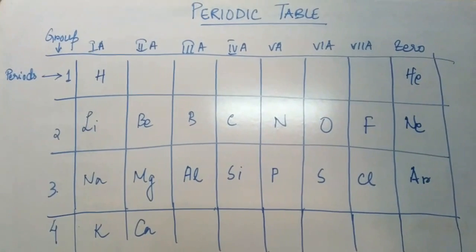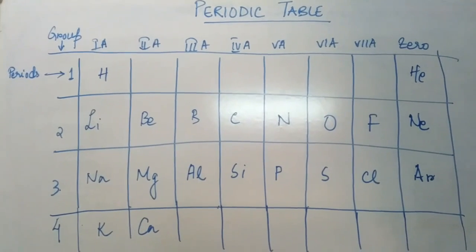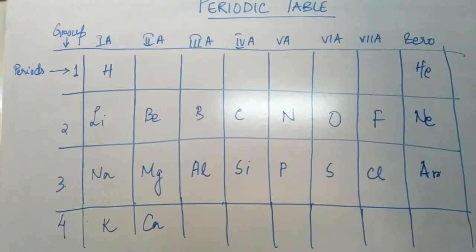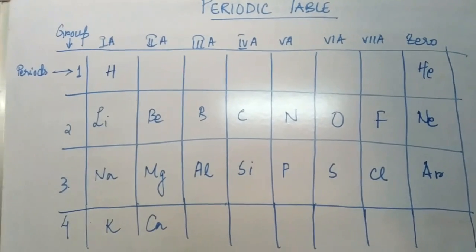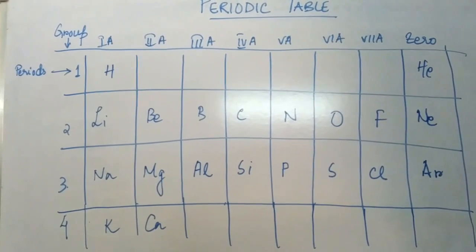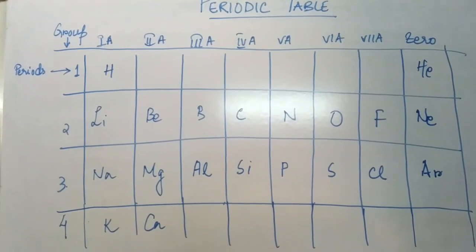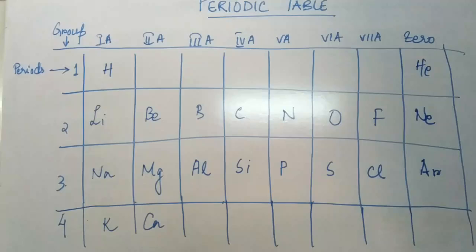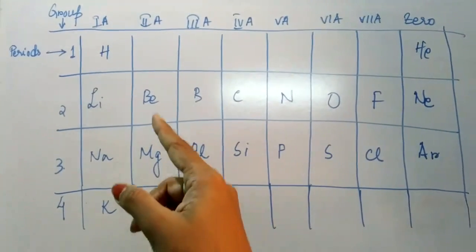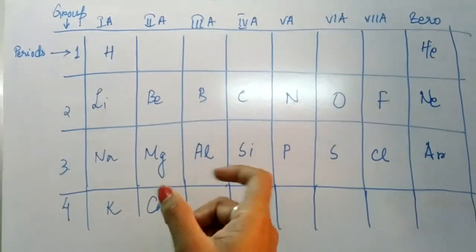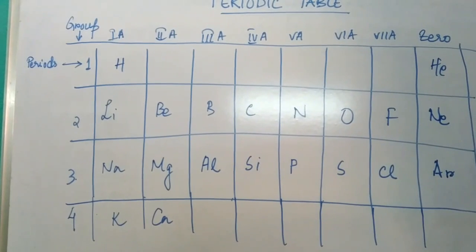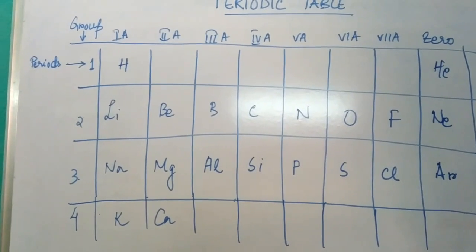Now students, I have drawn the periodic table on the board so that you can understand the concept well about valency. So let us once more recapitulate about the periodic table. Now the periodic table is a table which consists of elements in a repeating or cyclical form, where the electrons on the last shell of these atoms are the same.